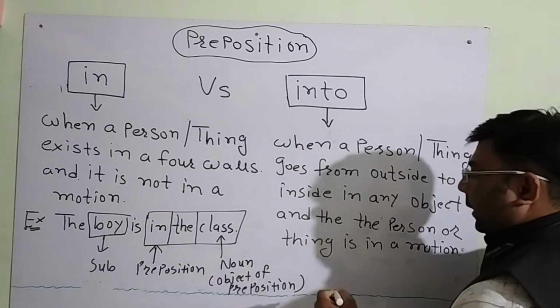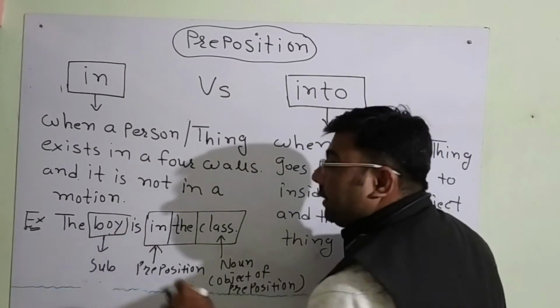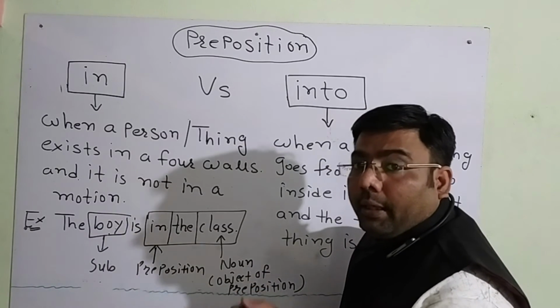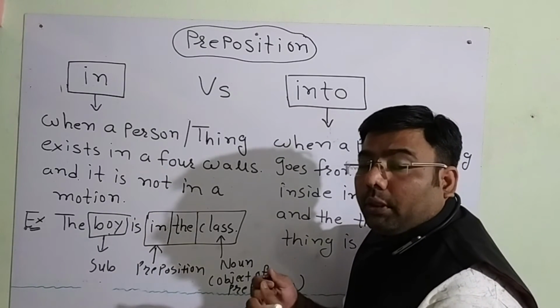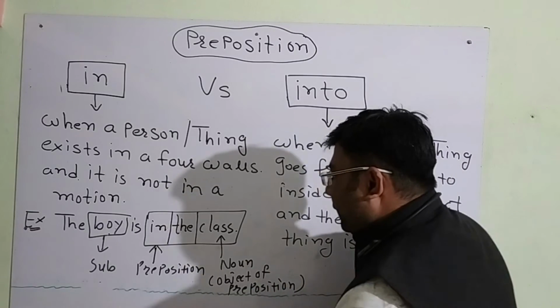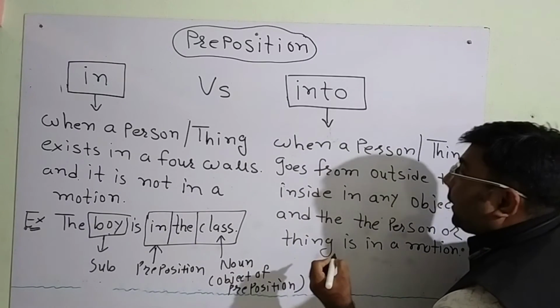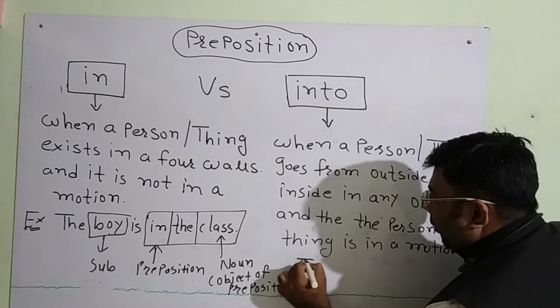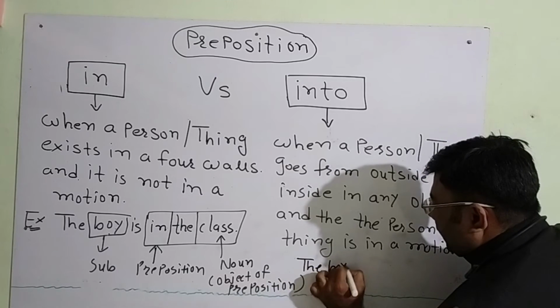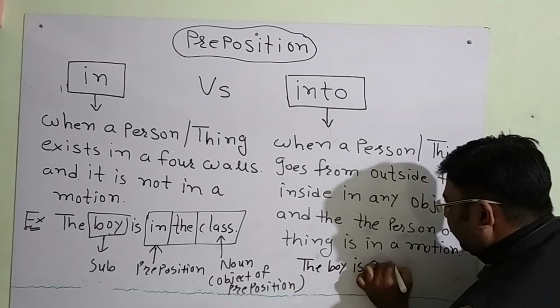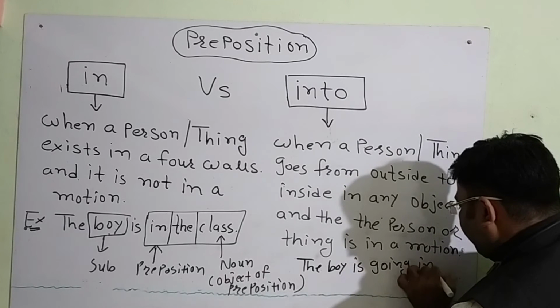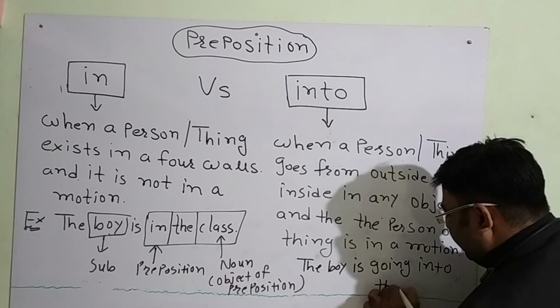Let's have an example. If the boy is going in the class and the motion of the boy is continuous, in that case we can use into, like, the boy is going into the class.